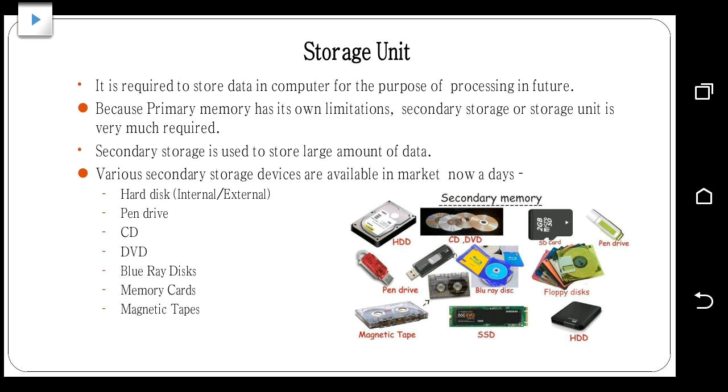So data can be taken from one place to another place using these secondary storage units. Examples of secondary storage units are hard disk, pen drive, CD, DVD, Blu-ray discs, memory cards, and magnetic tapes. All these are secondary storage devices, and they have very large memory capacity.